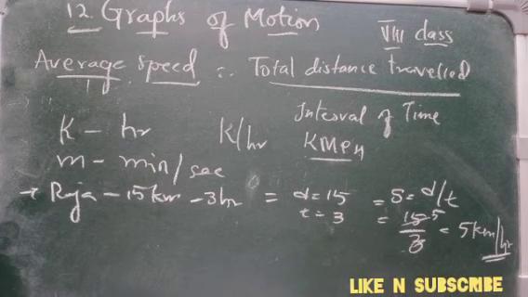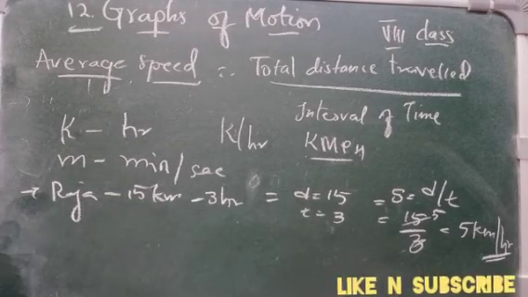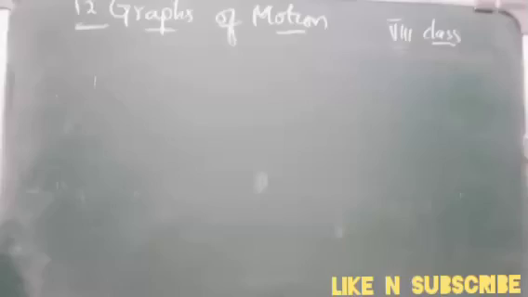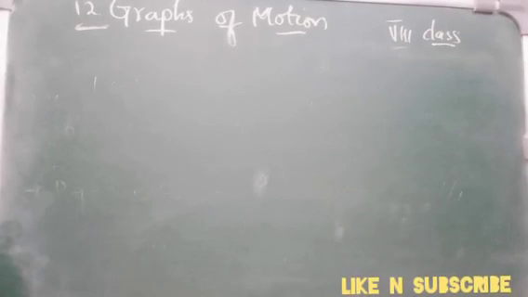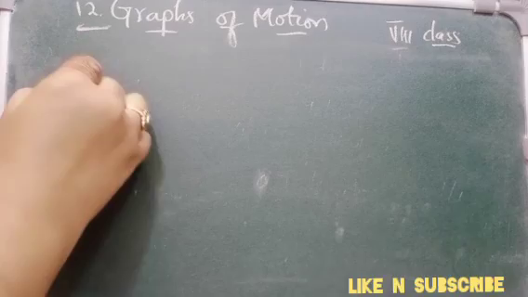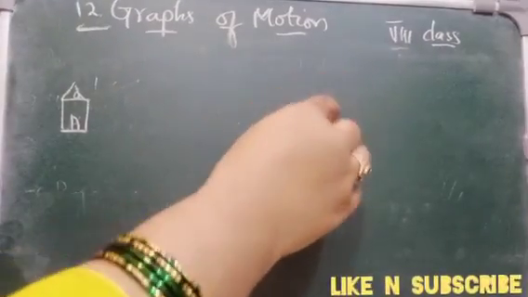So we will learn how to use the graph based on the motions. Okay, so let us go with the first activity. So a girl, or you can take even yourself, you are walking from your home, this is suppose your home, and this is your school.